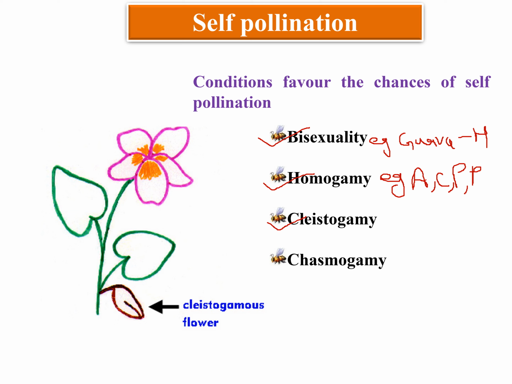And next one is cleistogamy. In cleistogamy, pollination occurs in the permanently closed flower, meaning pollination occurs in plants when flowers are closed. The examples of cleistogamy are papaya and grape. And next one is chasmogamy. In chasmogamy, after pollination, flowers open. This condition also favors self-pollination in plants.